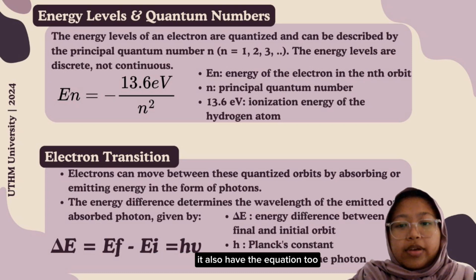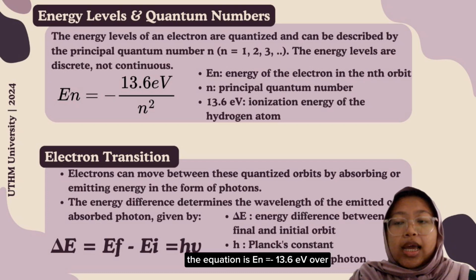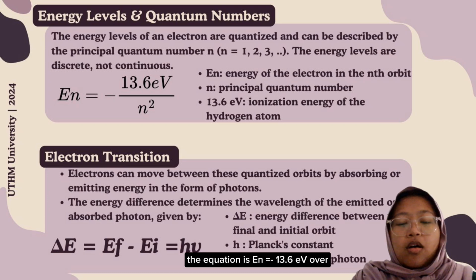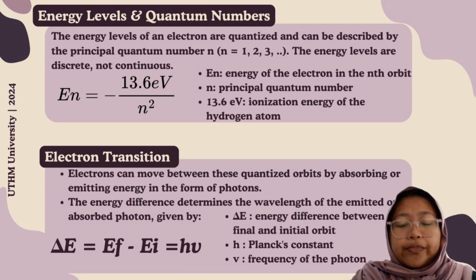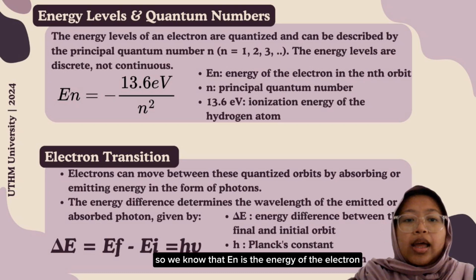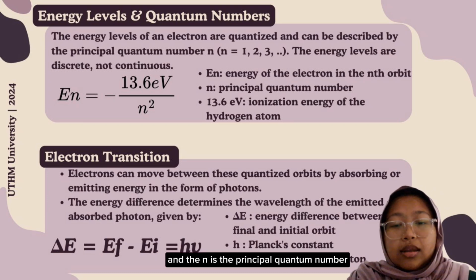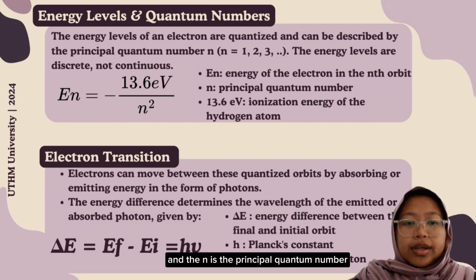It also has the equation: En equal to negative 13.6 eV over n to the power of 2. So we know that En is the energy of the electron in the n orbit, and n is the principal quantum number.